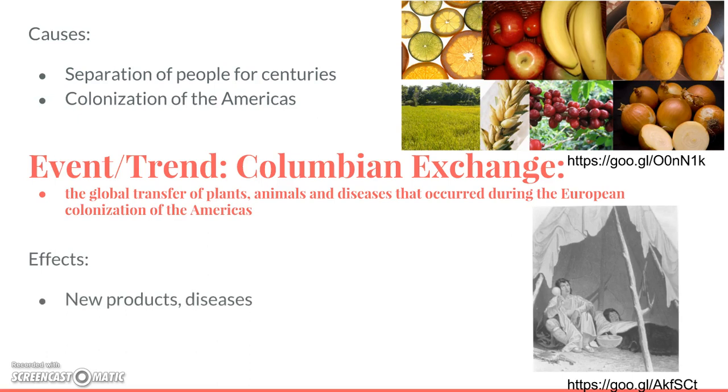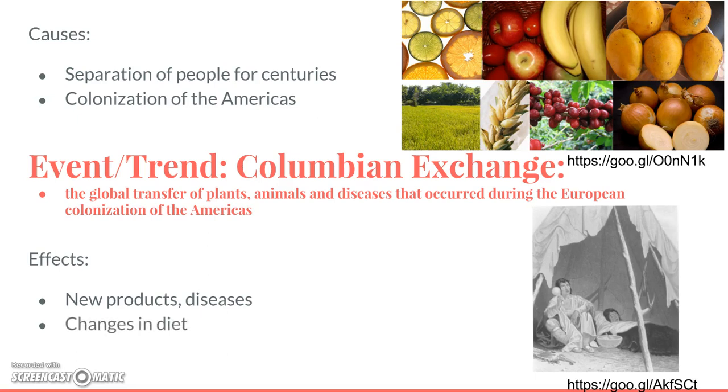So what were the effects? First of all, there were a lot of new products, a lot of new goods. Some of them are pictured right there above us. And there are also a lot of new diseases, and that's what that picture in the bottom illustrates. As we've learned many times before, many of the Native Americans died from new diseases they hadn't encountered for a long, long time, or ever at all.